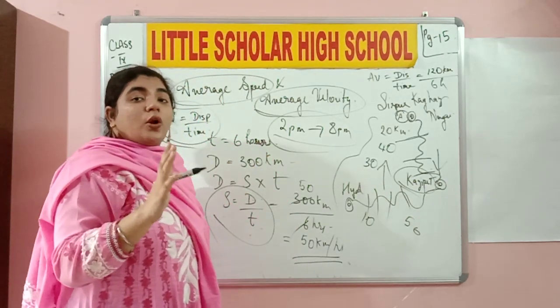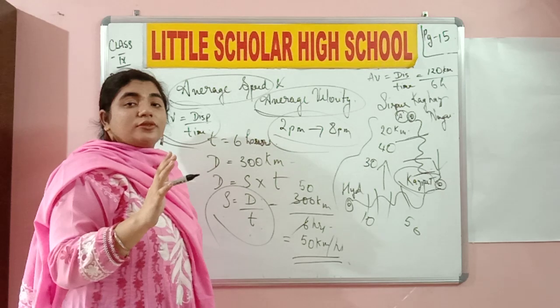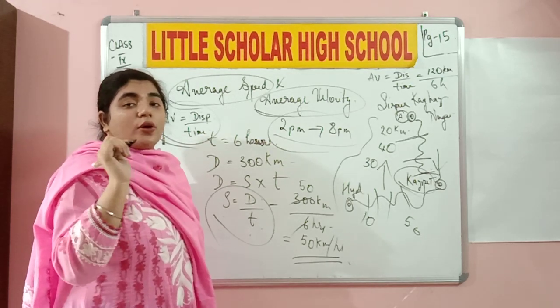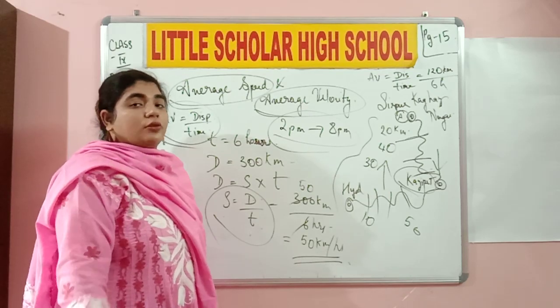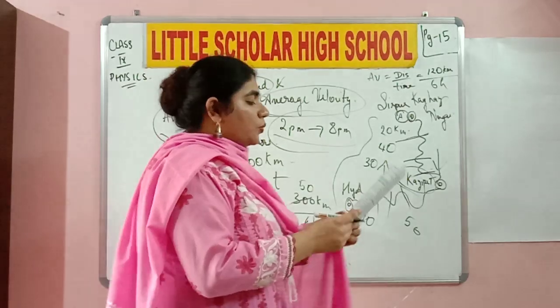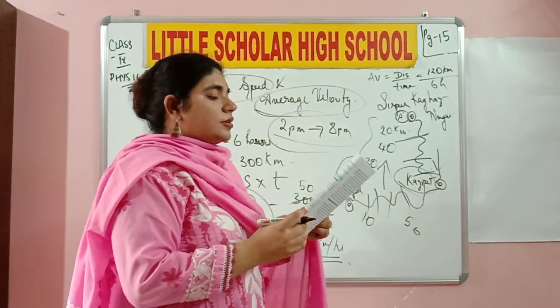So at what velocity is the train traveling in the southwest direction? It is traveling at 20 kilometers per hour velocity in the southwest direction. Do you understand now the difference between speed and velocity? Next, we are going to try to understand what is activity number 3.